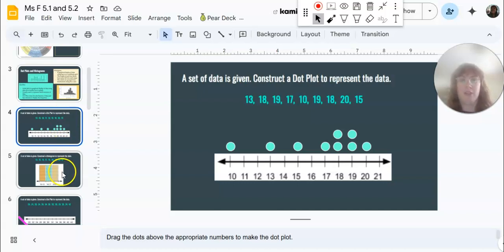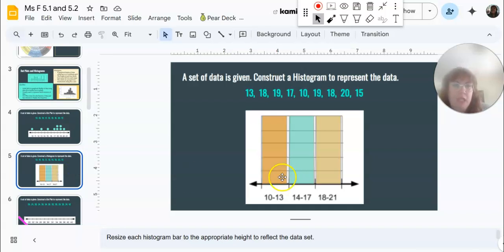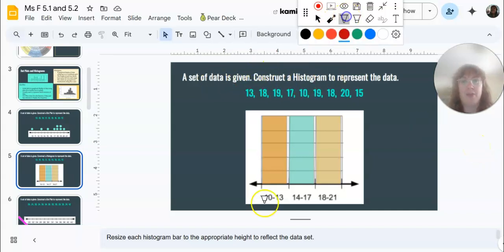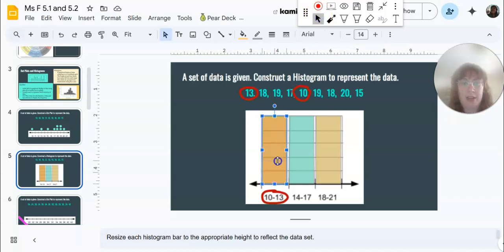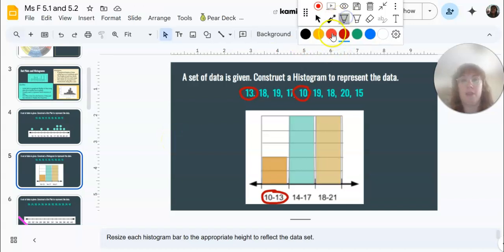So let's look at our first histogram. We have 13, 18, 19, 17, 10, 19, 18, 20, and 15. It says a set of data is given, construct a histogram. So our first bucket is 10 to 13. We have a 13 and a 10, and I believe that's it. So I'm just going to bring this bar down, click and hold it down to 2, because there's just 2 values between 10 and 13.